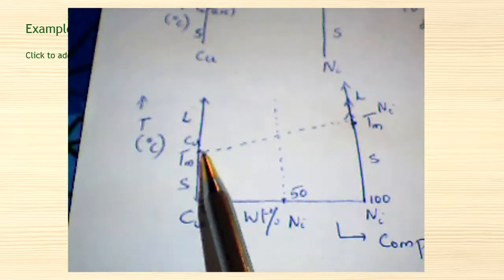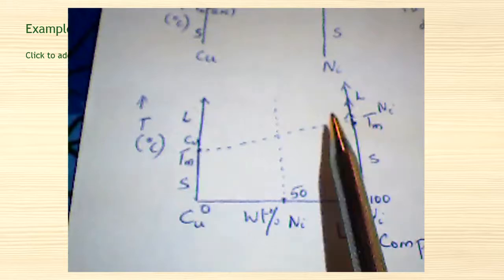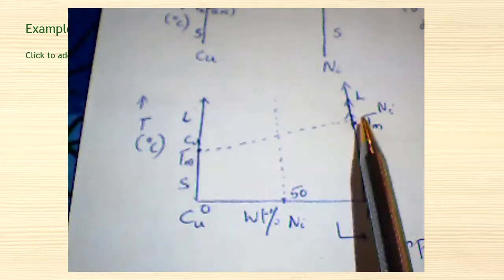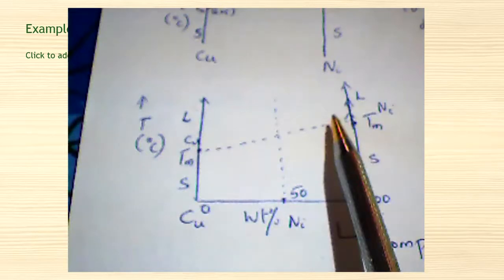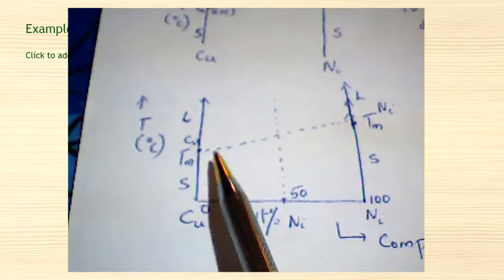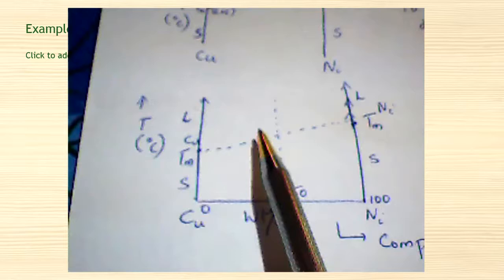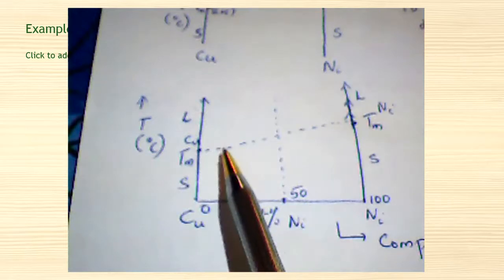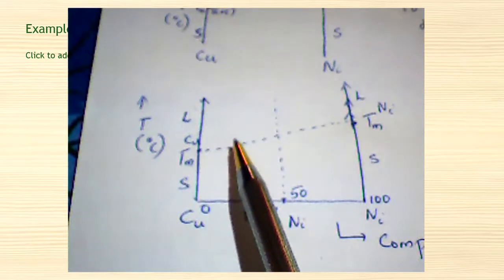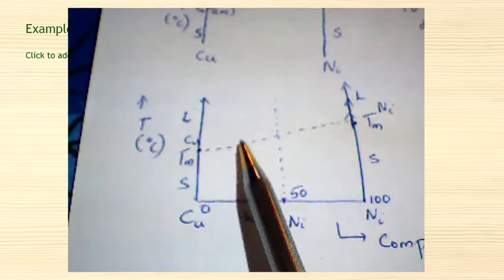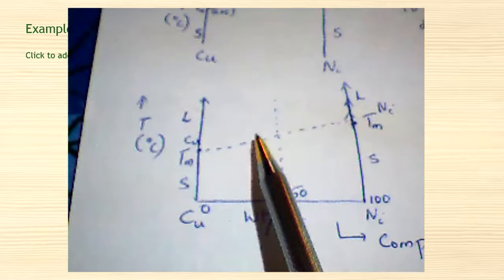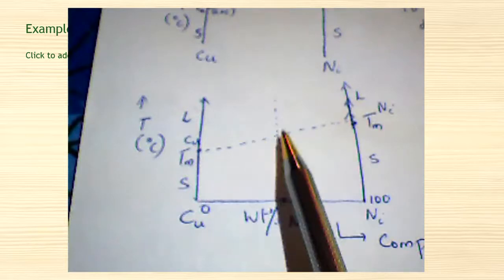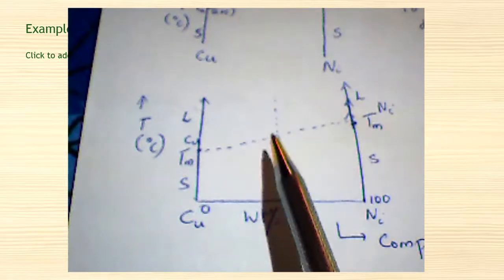We connect T_M Cu and T_M Ni with a straight line. We assume that there is a linear relation, so when we increase the composition, when we make the alloy, the variation in the melting point is a linear function. It will vary in a linear fashion.